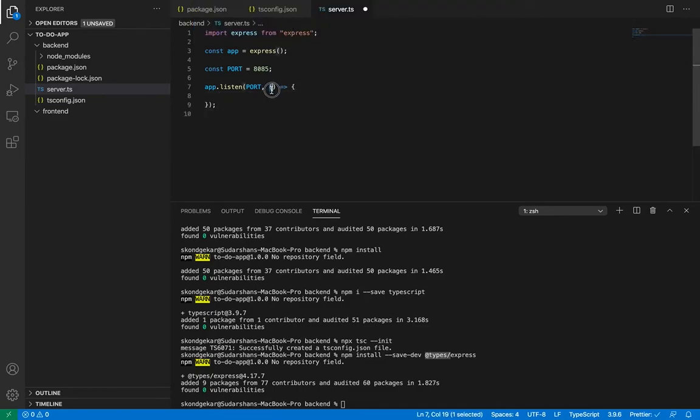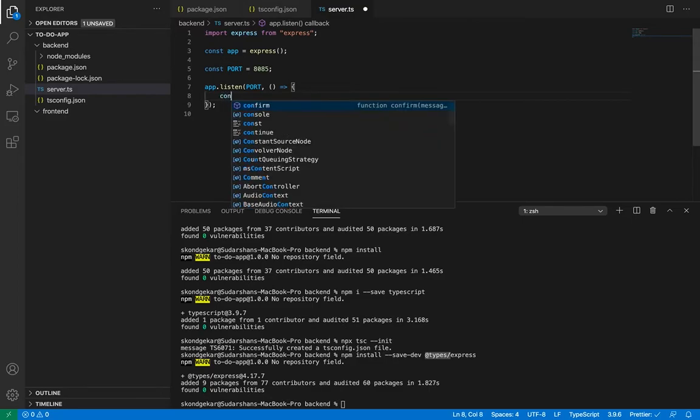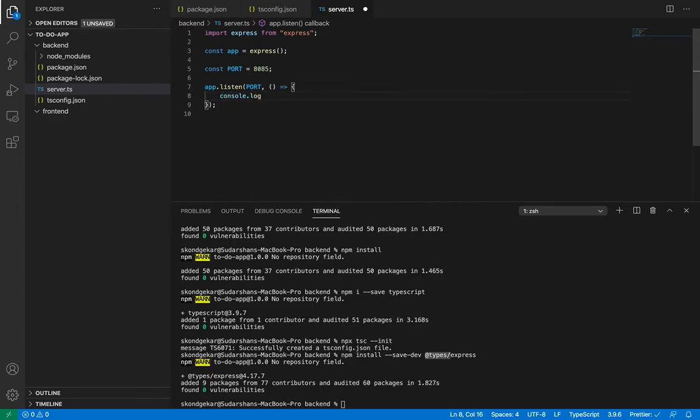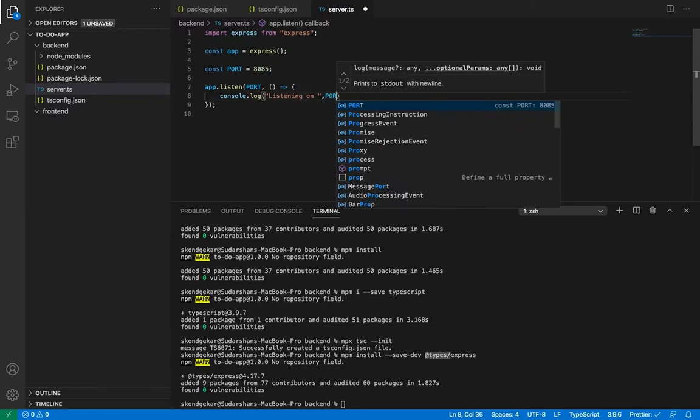I will write this thing over here. This is nothing but a function. Just two brackets, then an equal to sign, then a greater than sign, and then curly braces like this. And inside of these curly brackets, which is the function body, I will write console.log, listening on port.